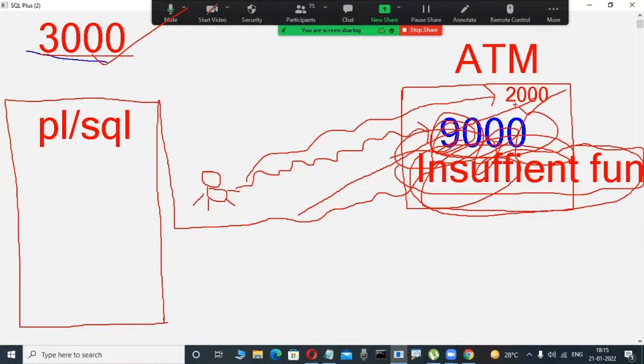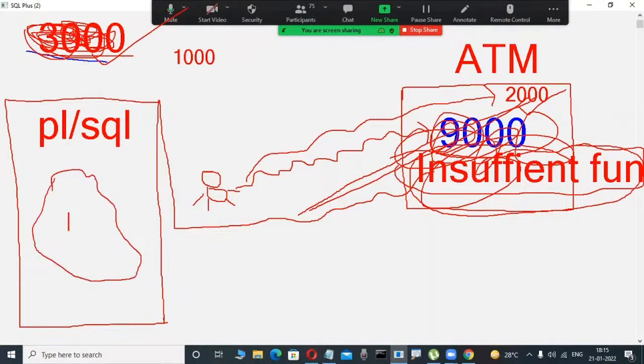Now, whenever we withdraw 2,000, what is the available balance? Here 3,000 minus 2,000 is 1,000. That I want to reflect in my database. Otherwise, if you withdraw 2,000 and still 3,000 remains available, the total banking system would collapse. All those transactions are written through coding. That's why PLSQL developers are required on the project side for writing this type of code.